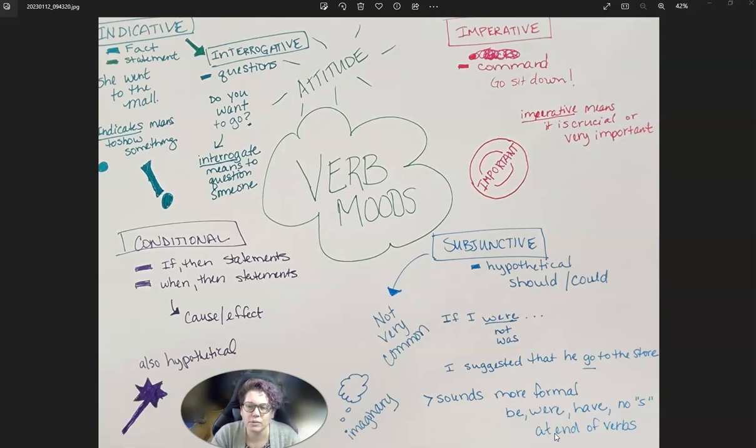So if it looks a little bit weird to you, it's probably subjunctive. And as he mentioned, it's imaginary, okay? So something that could happen or should happen or would happen, right? So I can use those kind of words in the sentence as well. But hopefully this gives you a little bit better idea of what the subjunctive mood is.